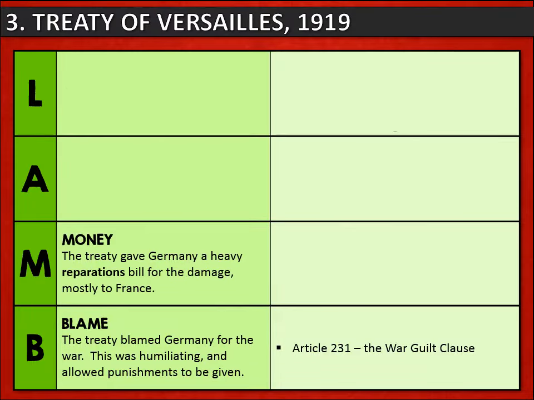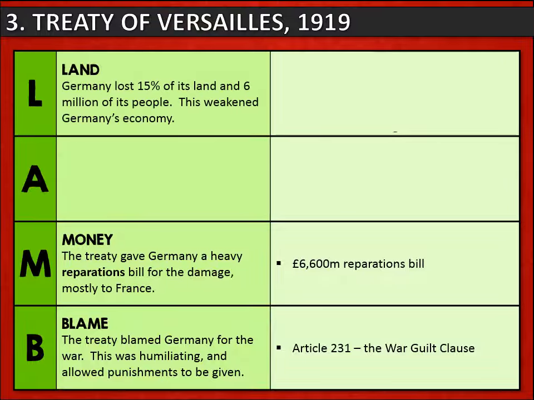Secondly, money. The treaty gave Germany a heavy reparations bill of £6,600 million. This was for the damage caused during World War I, and it was mostly given to France. Thirdly, Germany lost a proportion of its land, 15%, and this included 6 million of its people. This weakened Germany's economy substantially and made it very difficult for Germany to afford its reparations bill.